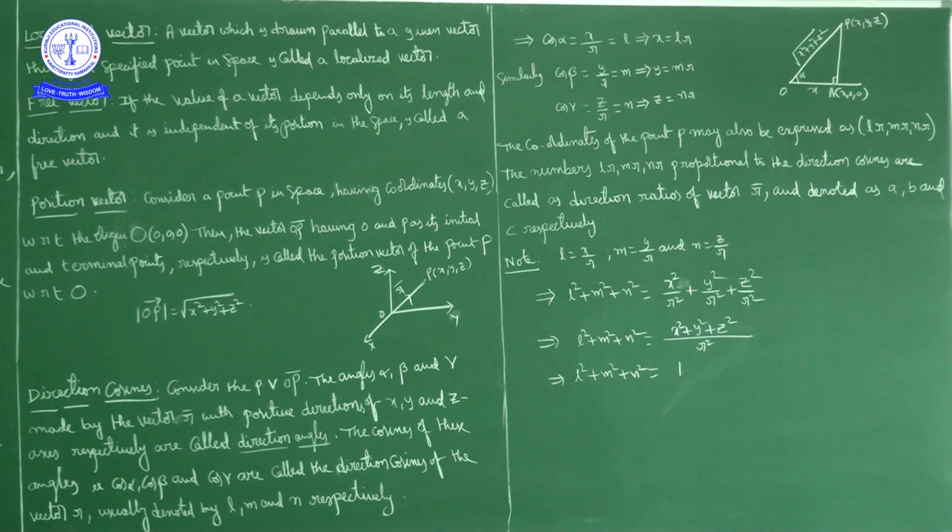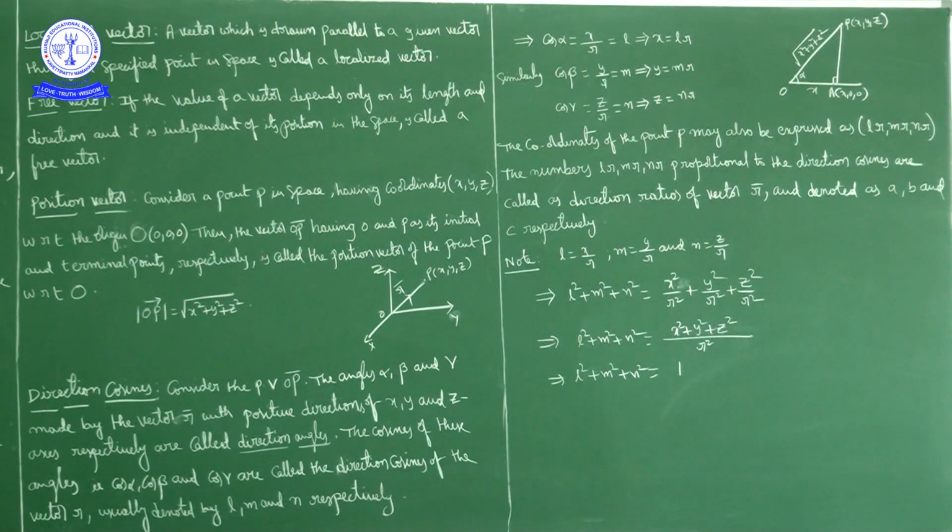If you calculate L square plus M square plus N square, L square is x square by r square, M square is y square by r square, N square is z square by r square. So L square plus M square plus N square is x square by r square plus y square by r square plus z square by r square. The denominator is r square, and the numerator is x square plus y square plus z square.